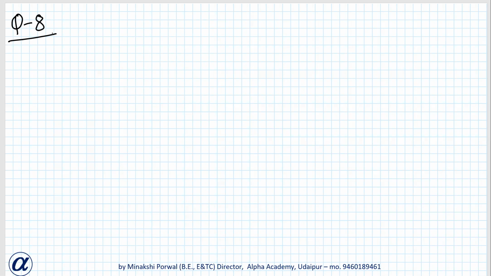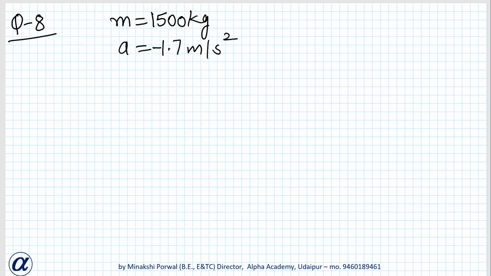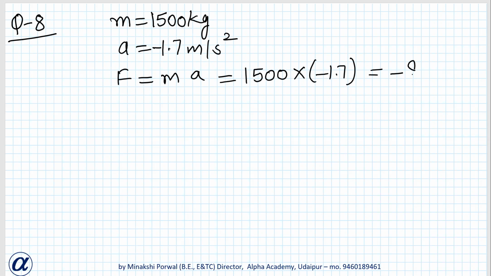Okay, question 8. An automobile vehicle has mass of 1500 kg. What must be the force between the vehicle and the road if the vehicle has to be stopped with negative acceleration of 1.7 meter per second square? So acceleration is minus 1.7 meter per second square. We have to find the force. Force is mass into acceleration. So m is 1500 and acceleration is minus 1.7. When we multiply this we get 2550 Newton.